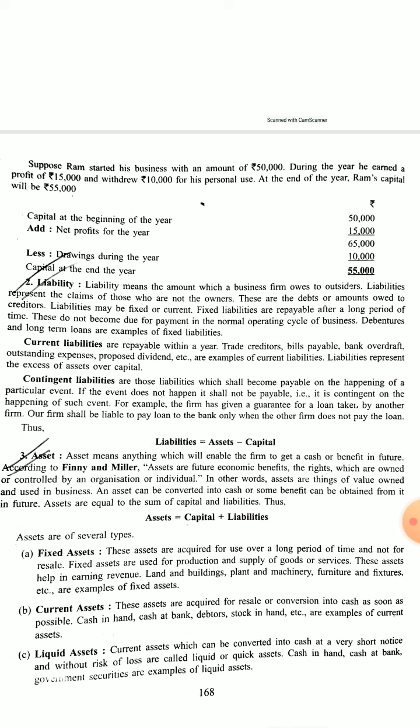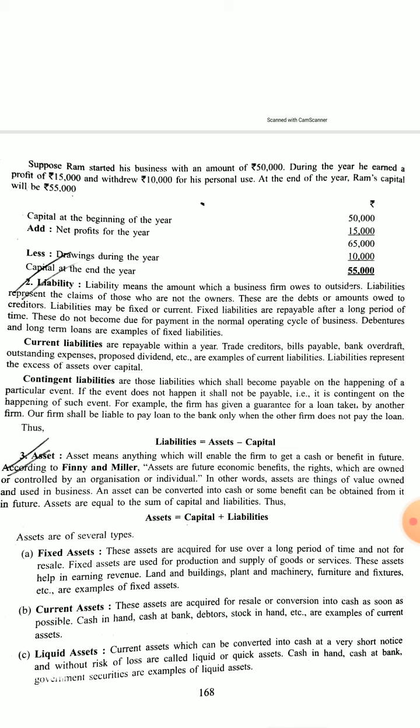Liabilities may be of two kinds: current liability and contingent liability. Current liability includes trade creditors, bills payable, bank overdraft, outstanding expenses, proposed dividend, which are continuously converted into money and which have to be repaid regularly. That is called current liability. Whereas debentures and long-term loans, which are not paid during the current year, are called long-term liability. So that is a kind of fixed liability.